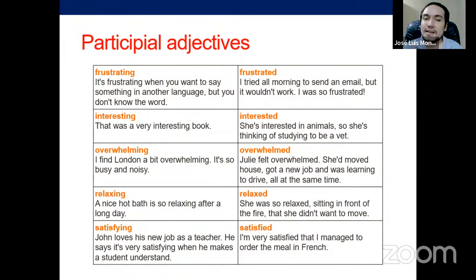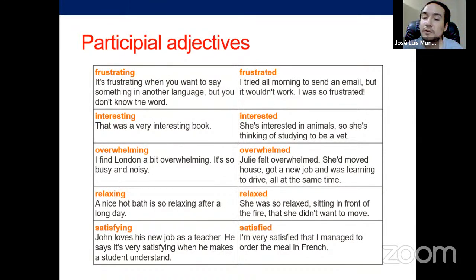Overwhelming, let's read this. I find London a bit overwhelming. It's so busy and noisy. Something that makes you feel that you're surrounded by noise, by lights, any type of stimuli that is going to affect your perception or the way you see around you. Sometimes when you are overwhelmed by things, you cannot think clearly. You get distracted easily. You are with a lot of confusion sometimes. So something overwhelming, like a very big city, can make you feel overwhelmed.